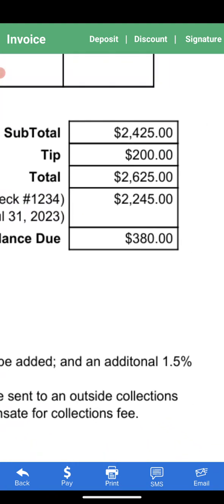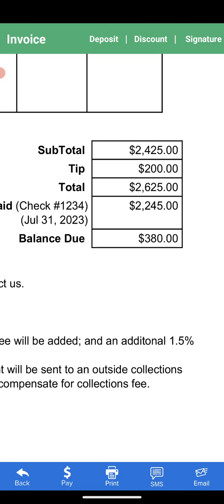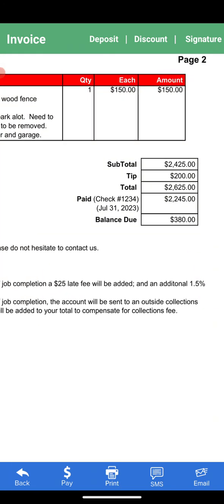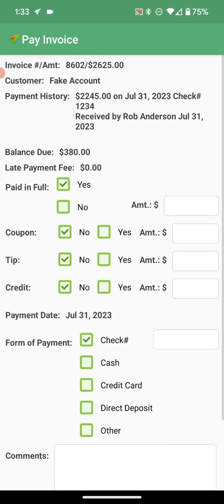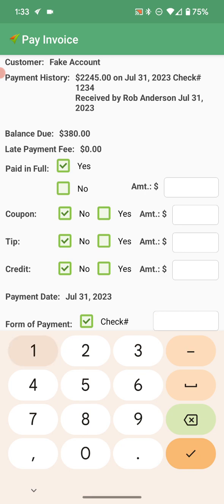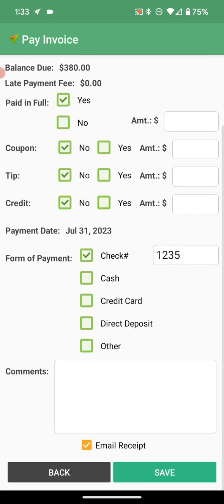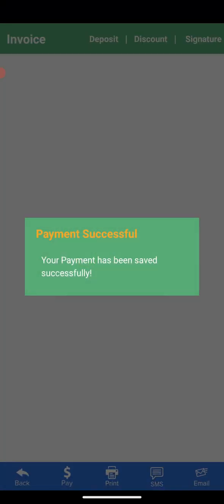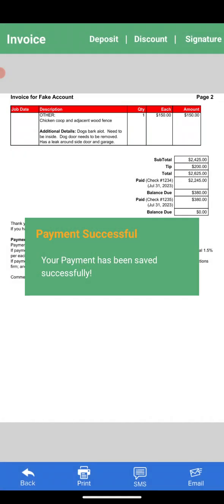This will happen sometimes where a client's given us a check or written the check beforehand, and then they decide to make changes, so they would still have balance due, so they would need to make another payment. So they paid it with another check, 1, 2, 3, 5, and there we go. Okay.